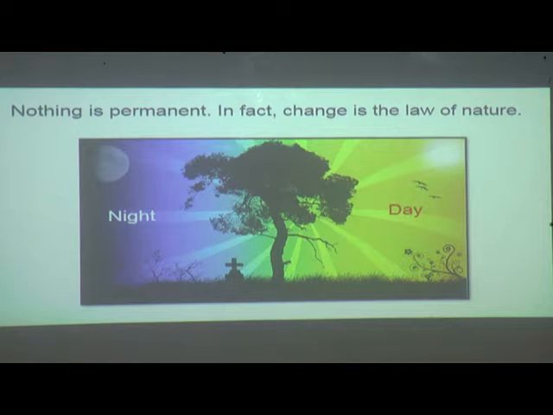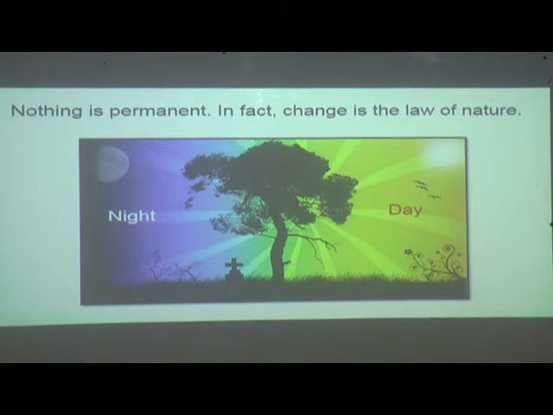In the same way, some changes occur due to human efforts and are called human-made changes. For example, cooking of food, burning of oil, burning of wood, weaving of cloth, production of food grains, dissolving of sugar in water. So these are some changes caused by humans.